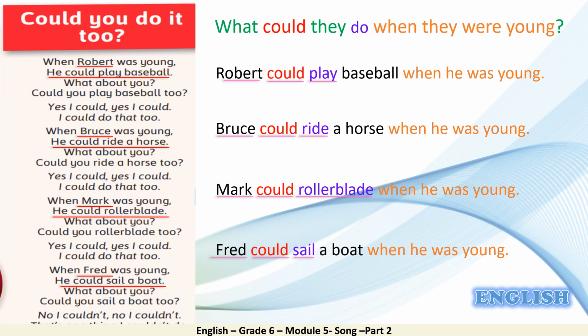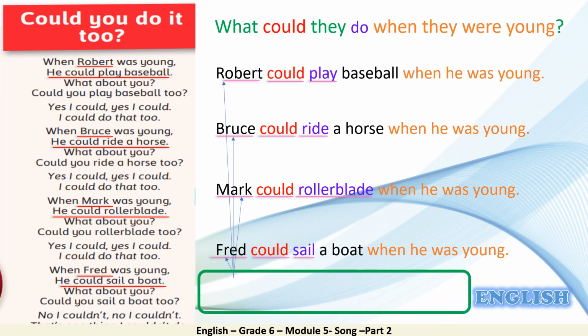If we examine our sentences, we notice that all the sentences started with the name Robert, Bruce, Mark, and Fred. These are the subjects of the sentences. So first of all, we put the subject. After the subject comes modal could, very good. And after modal could comes the verb. So we have play, ride, rollerblade, sail.